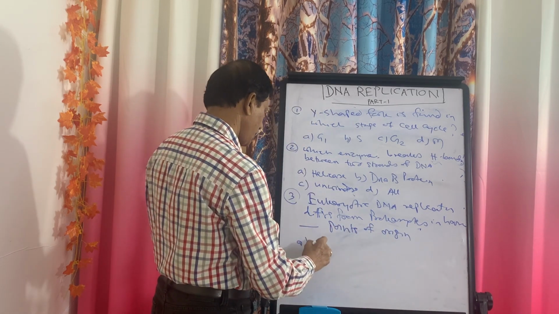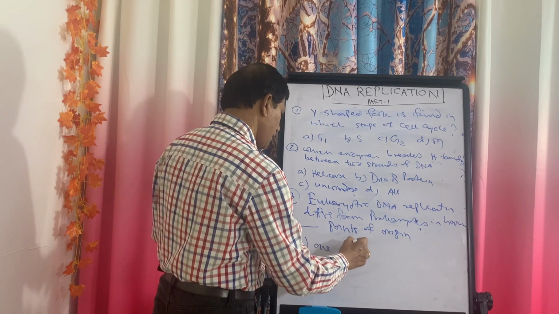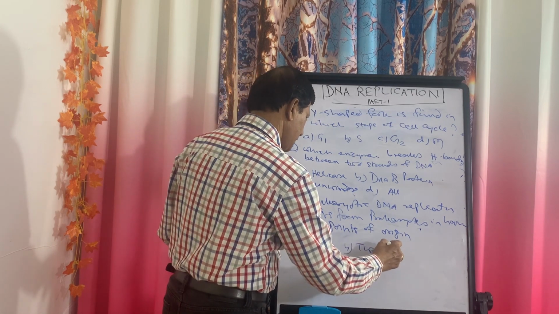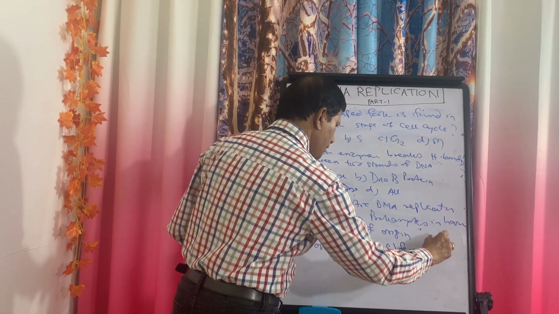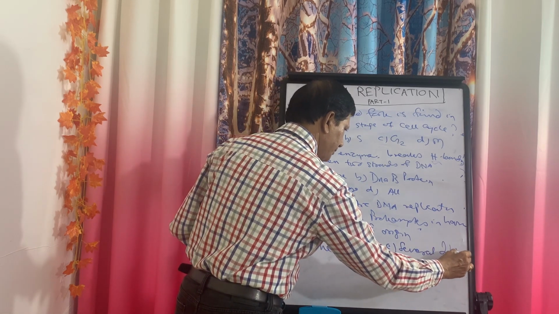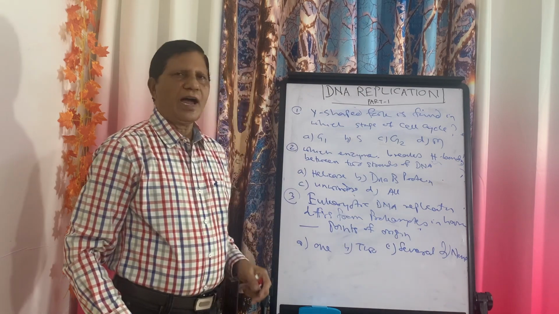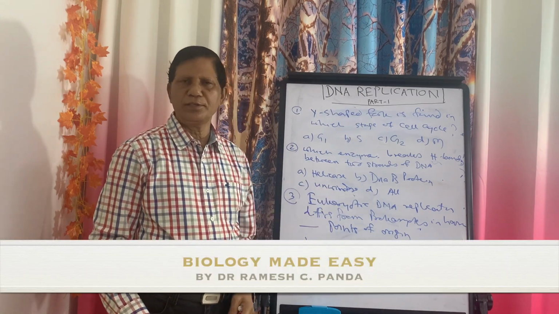A choice 1, B choice 2, C choice several, D choice none. I hope you will be able to answer all these questions.